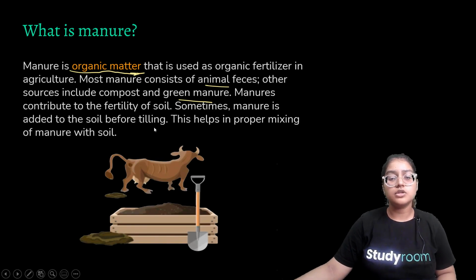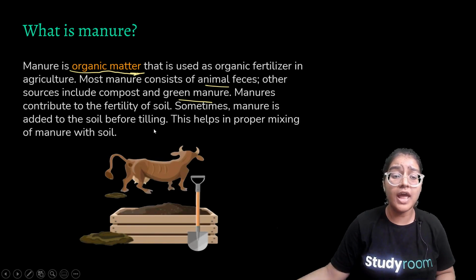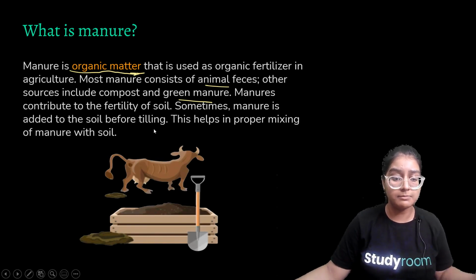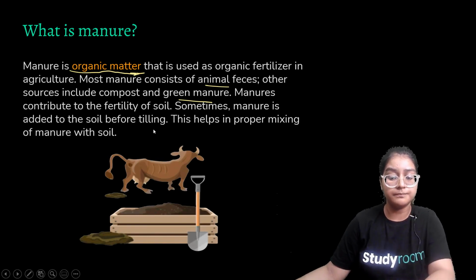So, what are the functions of manures? It increases the soil fertility. And how is manure made? Manure is made from the decomposition of animal feces or any decomposable or biodegradable substance such as green manure.